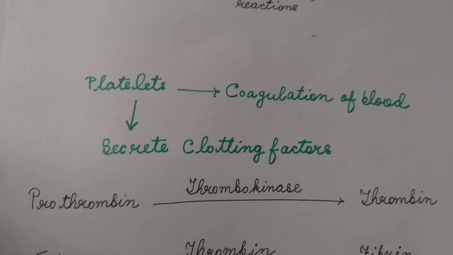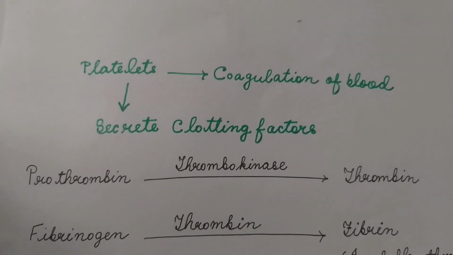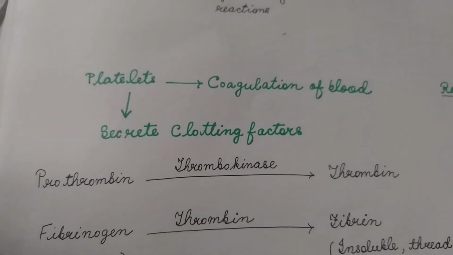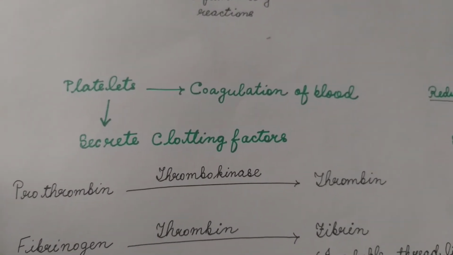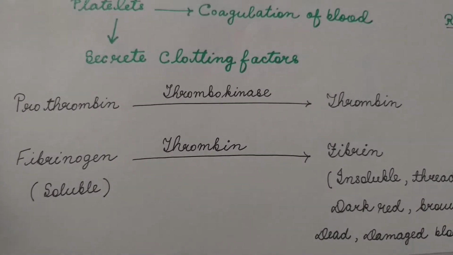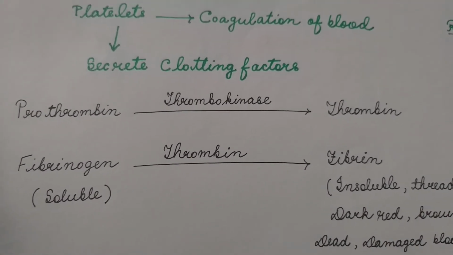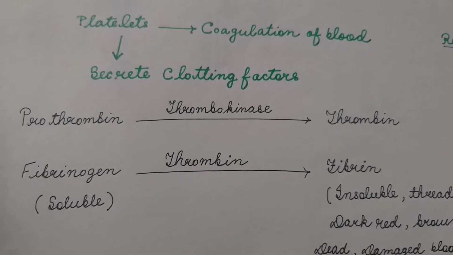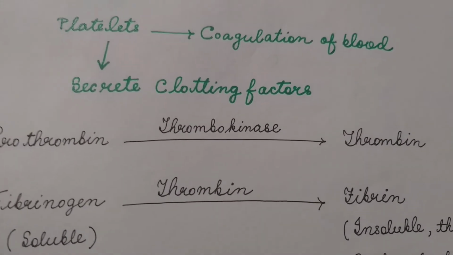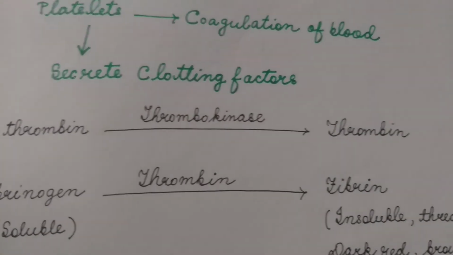So platelets secrete clotting factors which initiate a series of chemical reactions catalyzed by enzymes. Two such reactions are: prothrombin, which is inactive, present in the blood, is converted to active thrombin by the enzyme thrombokinase.